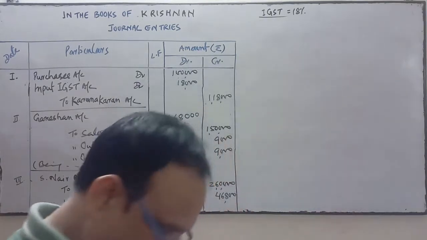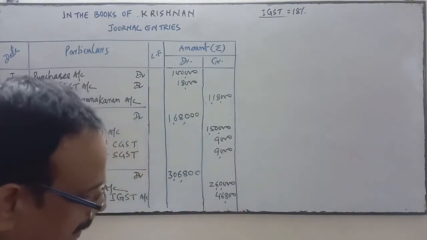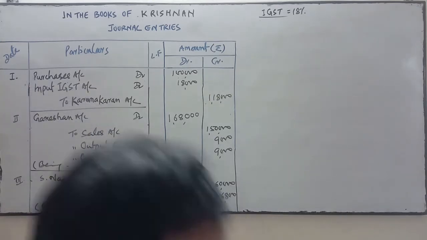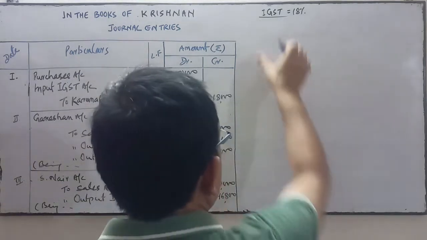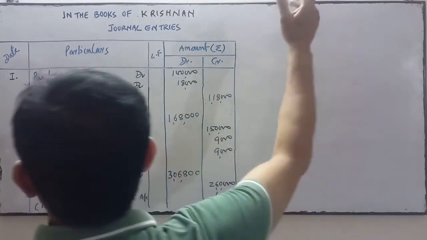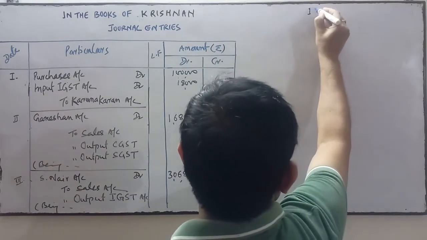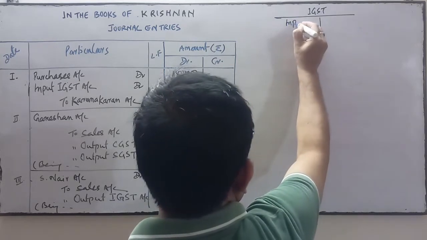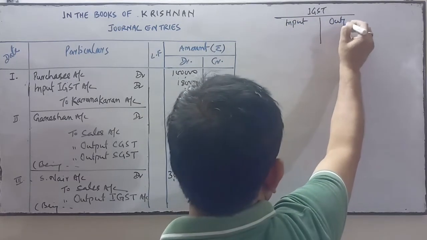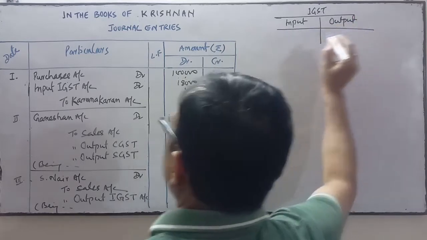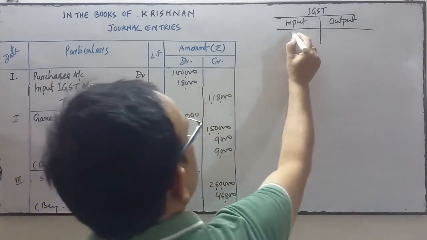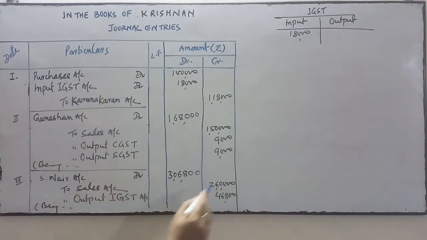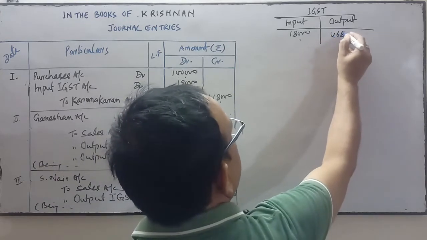I am going to record the GST details here so that we can do the calculation easily at the time of settlement of GST. IGST input and output: input IGST is 18,000 and output IGST is 46,800.